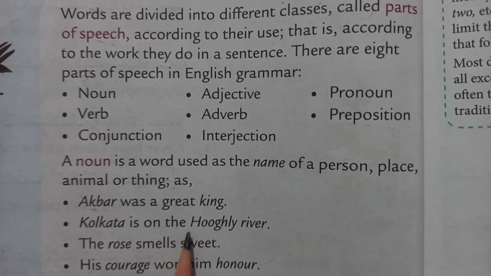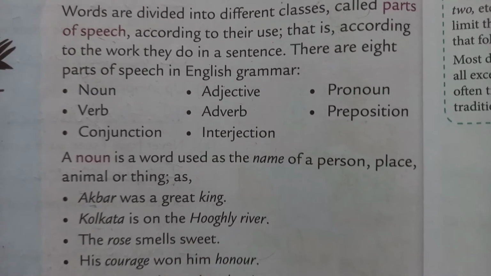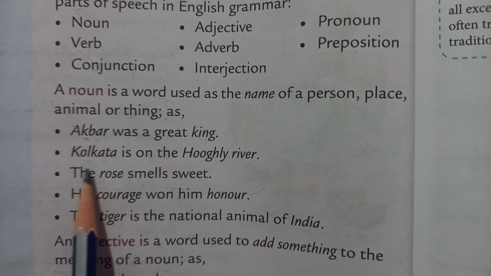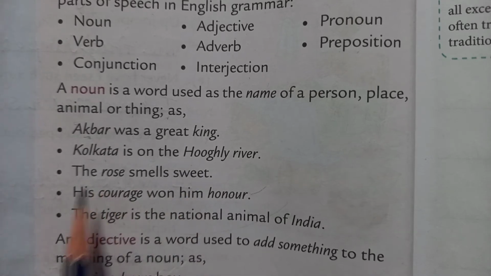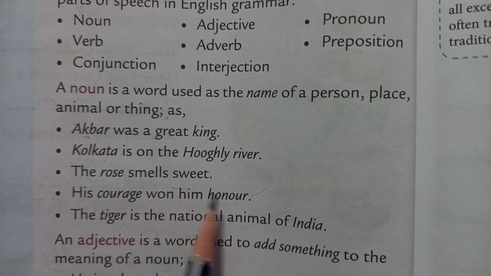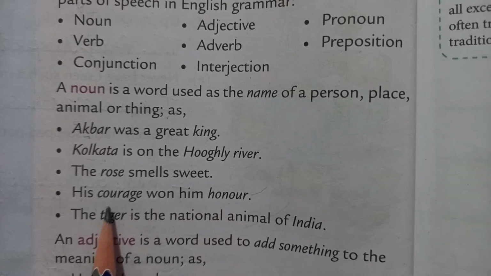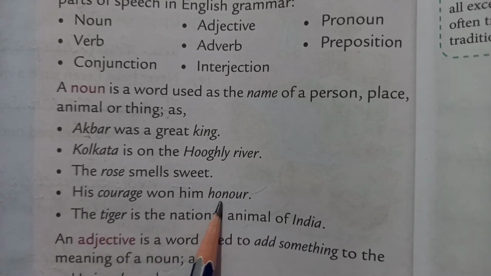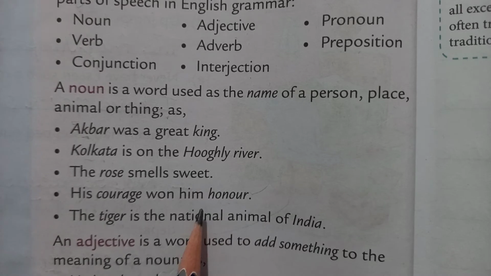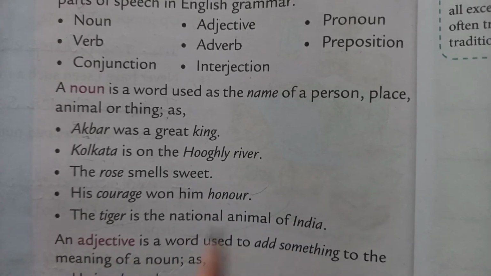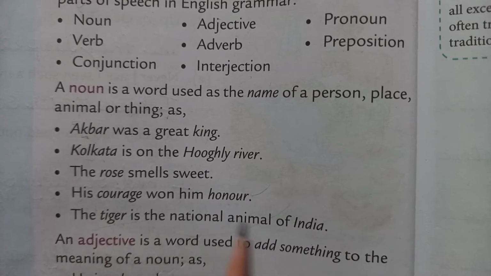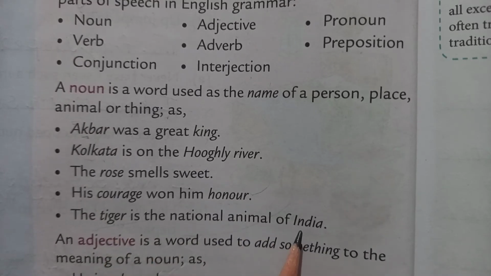Kolkata is a noun. Hooghly River, noun. The rose smells sweet. Rose is a noun. His courage won him honor. Courage, honor are nouns. The tiger is the national animal of India. Tiger is a noun. India is a noun.